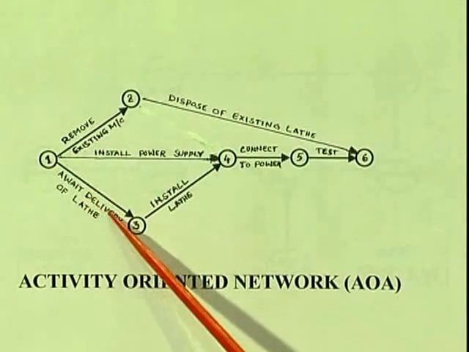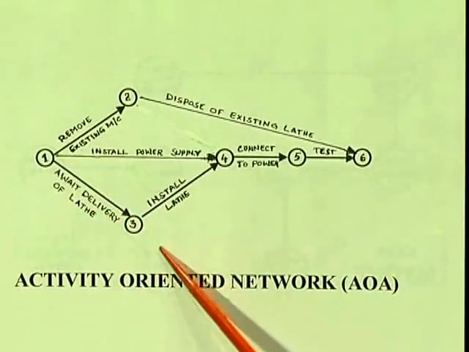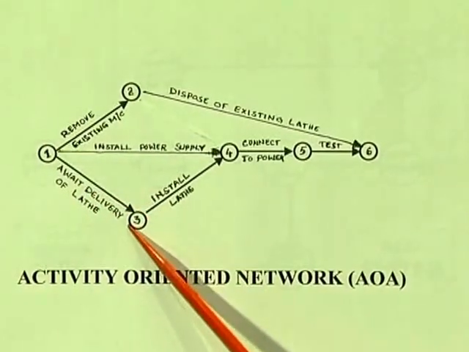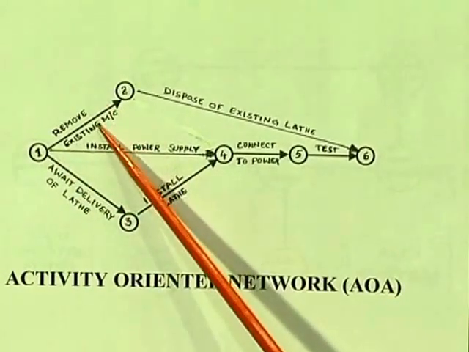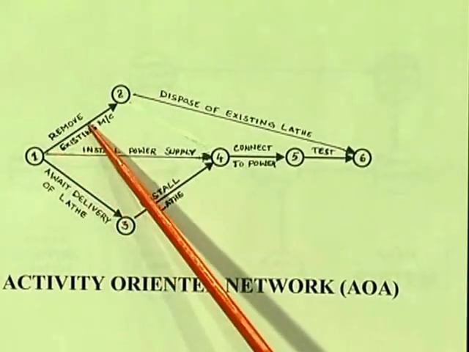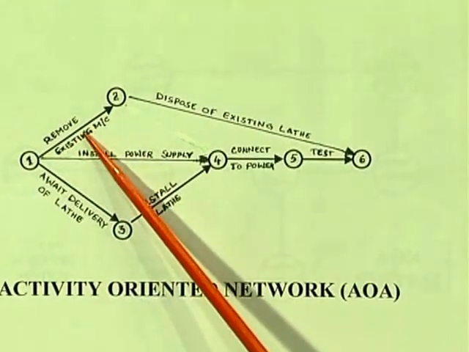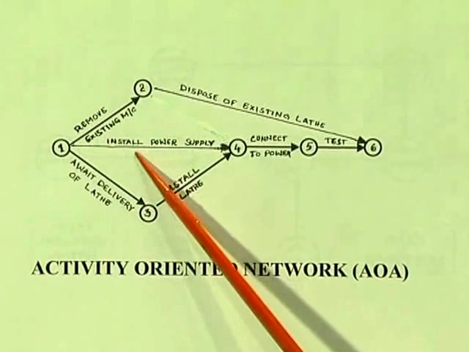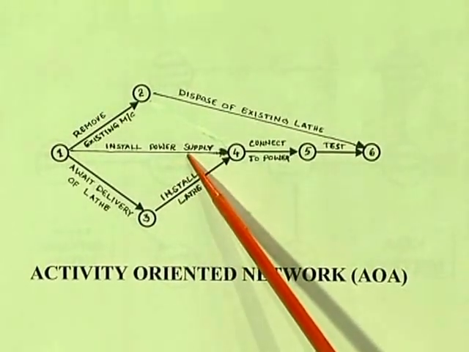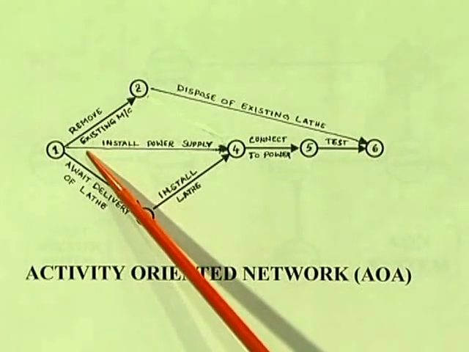Here we have to see the same thing in a network diagram. As we said previously, it is nothing but the relation between activities and events. Now, let us see how we can draw the network diagram. The first one is await delivery of a lathe, that is 1 to 2. Next is install a lathe. We can do remove existing machine, await delivery of a lathe, and install the power supply at the same time. All three can start at the same time.